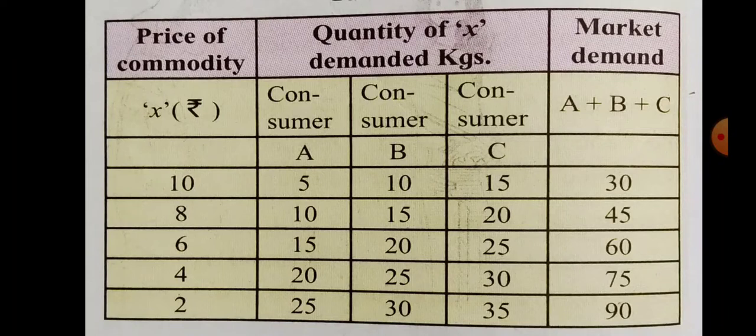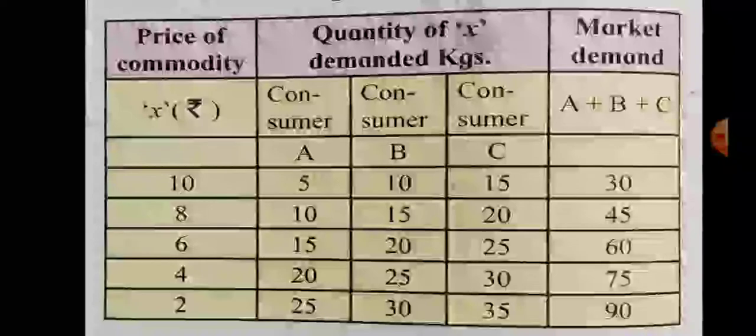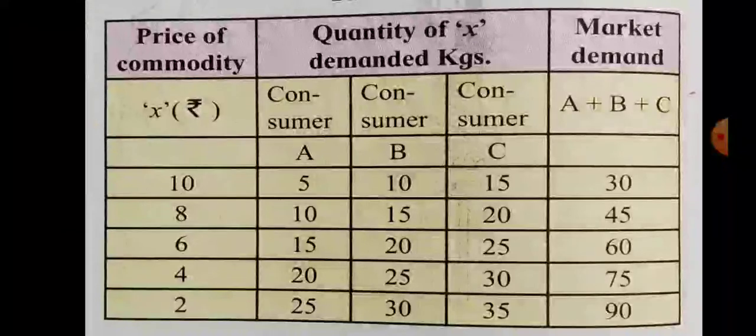A, B and C. In the last column, which indicates market demand, we consider horizontal summation of demand by all three consumers. We get the final column, that is market demand. So at price rupees 10, market demand is 30 kg.